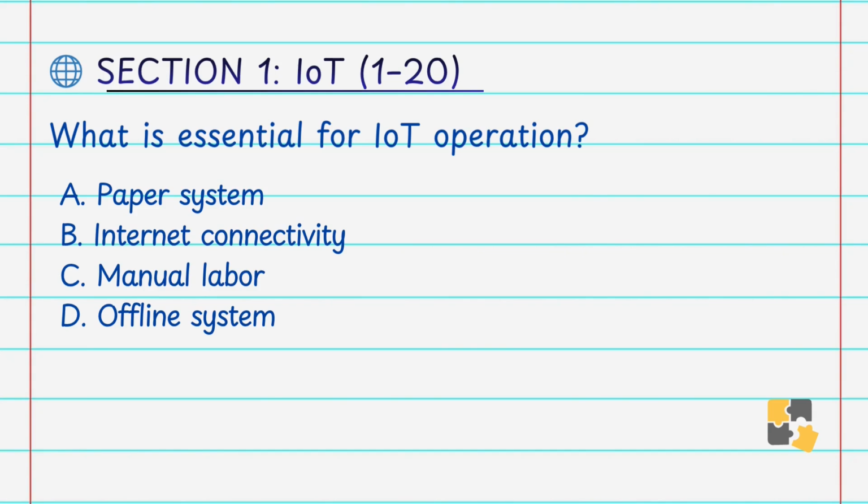What is essential for IoT operation? A. Paper system, B. Internet connectivity, C. Manual labor, D. Offline system. Answer is B. Internet connectivity. IoT devices require internet connectivity to communicate and share the data.